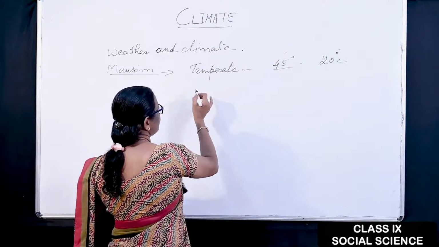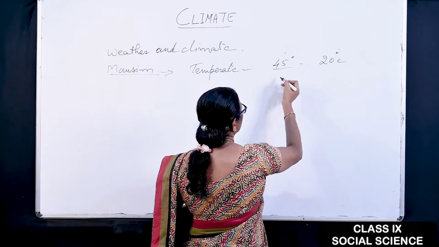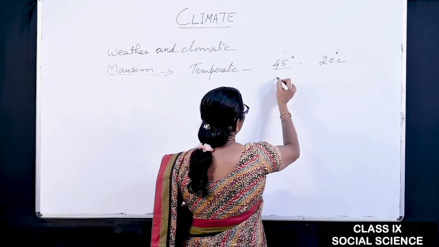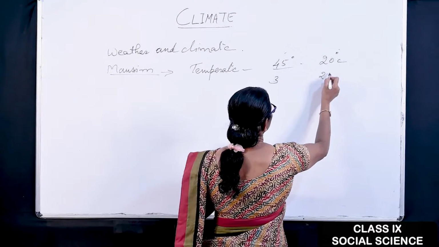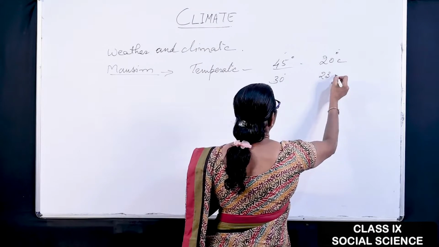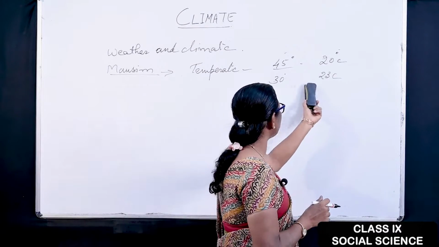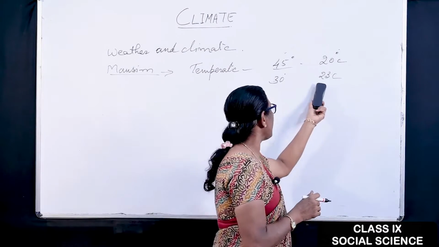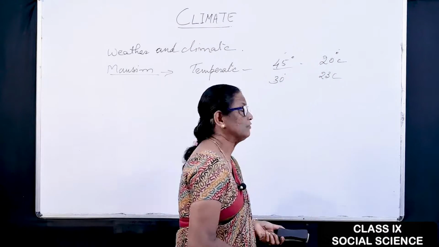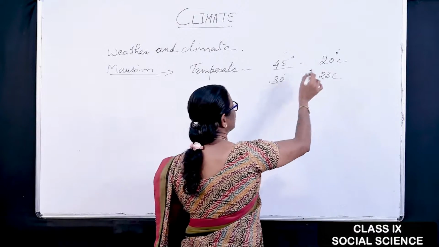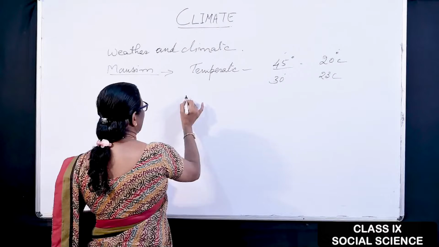Likewise, if we take the Andaman Nicobar Islands, the maximum temperature will be 40 or 38, and the minimum is 20 or 23. In this way, the days are very hot and the nights are too, but the temperature difference is very small. The range is very low there, and the range of temperature in the northern part of India is very high, like Jammu and Kashmir and Rajasthan. So that is temperature.